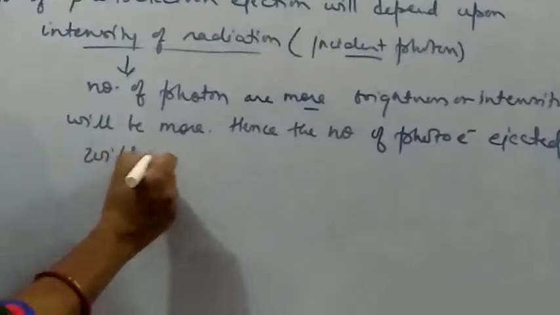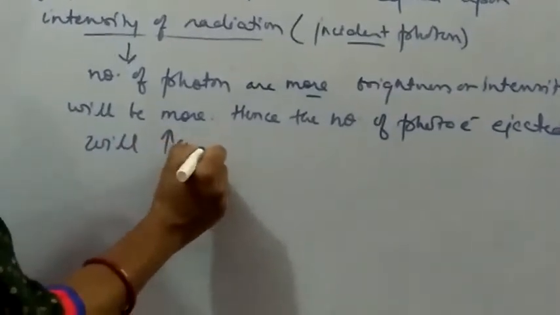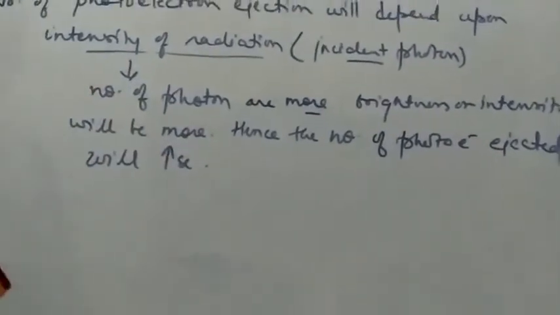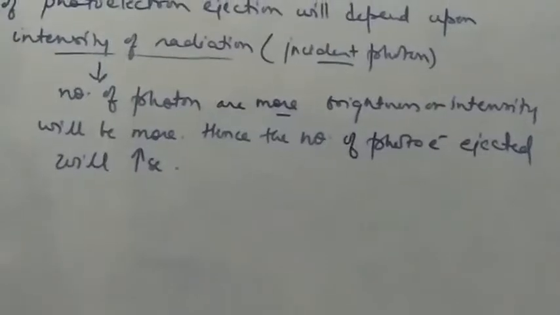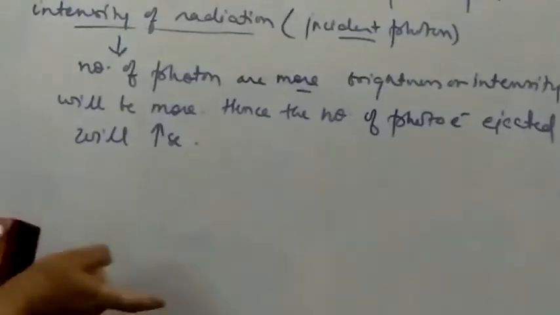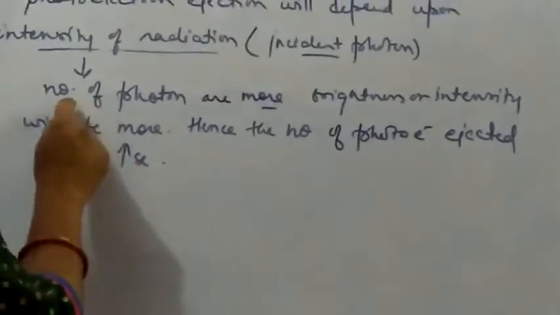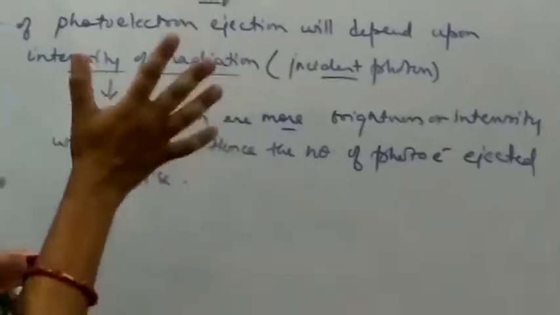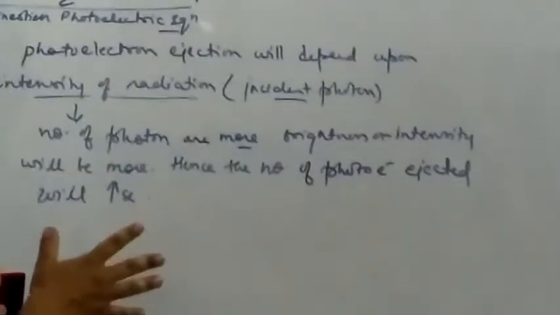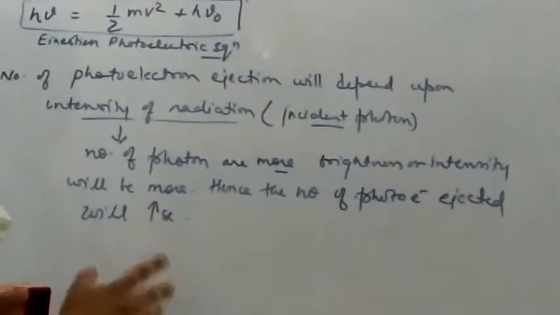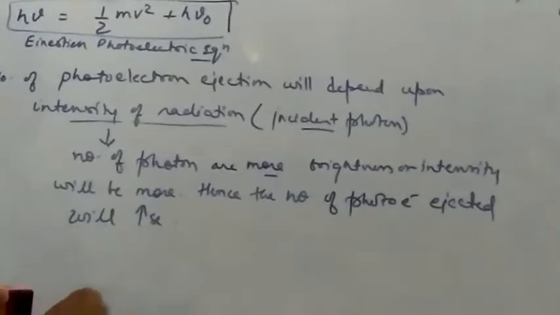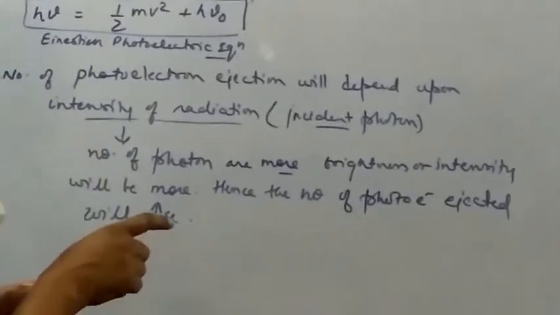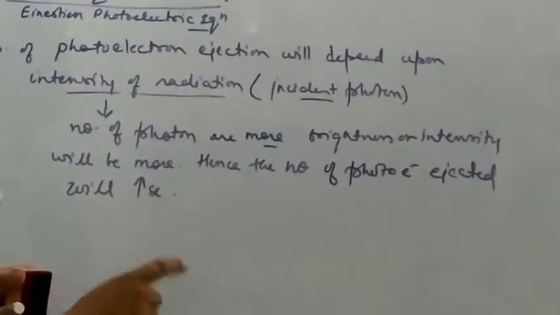Again I am repeating that when the photon intensity increases, that is, the brightness increases, the number of photons falling on the metal surface is going to increase. So for every electron, the number of photons available is going to increase.